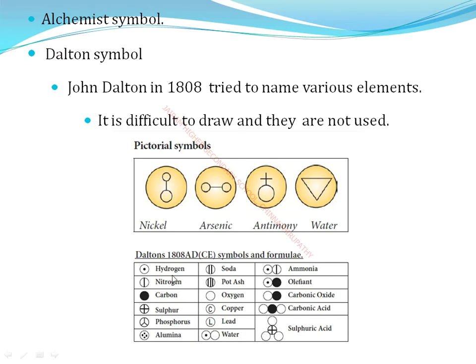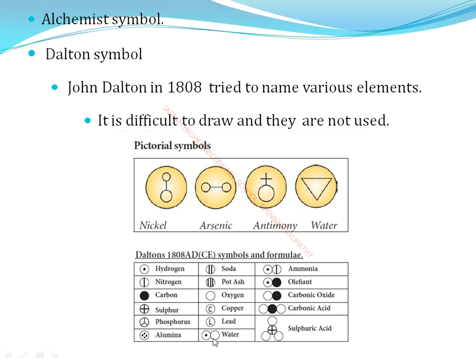First, the hydrogen symbol is this one. Next, the nitrogen symbol is a cross with a circle. Next are carbon, sulfur with a cross, phosphorus, alumina with four dots, soda with two parallel lines, potash, and the oxygen symbol, which is simply a round circle. Then copper, lead and water.